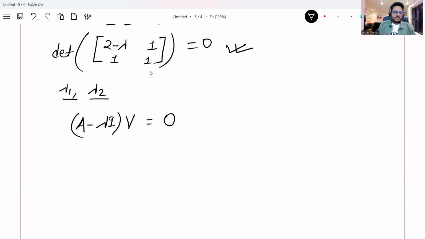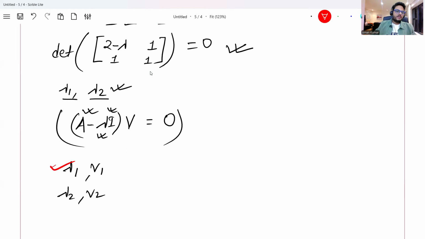So this V is what we need to find out. Lambda we have already found out from the above equation. A and I we know already. If you solve this, what you will have is lambda 1 V1 and lambda 2 V2. This is one set of eigenvalue and eigenvector, and this is another set of eigenvalue and eigenvector.